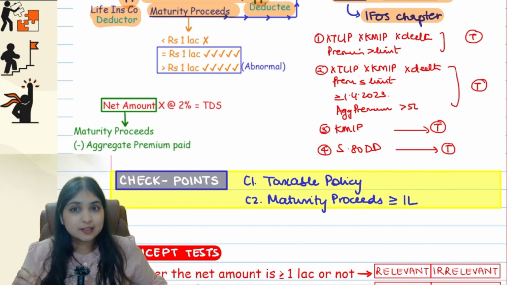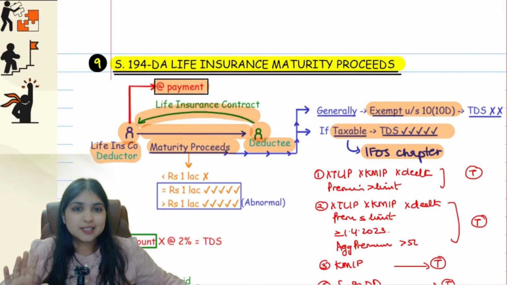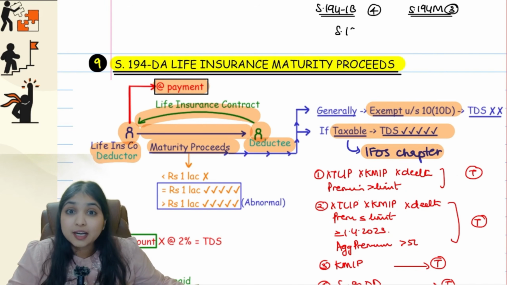Okay, guys, now listen to me. Until now, if you remember, I have given you checkpoints in how many sections? I have given you checkpoints in 2 sections only. In 194IB, I had given you 4 checkpoints. Then in 194M, I had given you 3 checkpoints. Now guys, in 194DA, in this section also I am going to give you checkpoints. There will be 2 checkpoints.